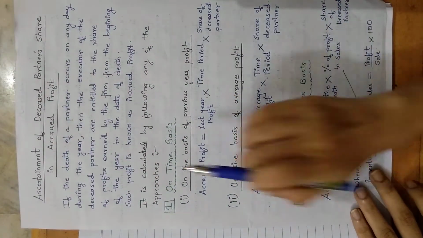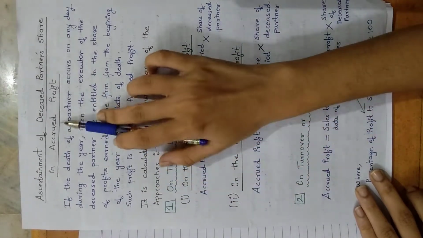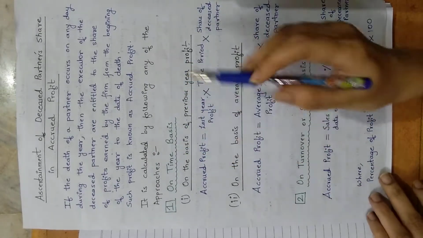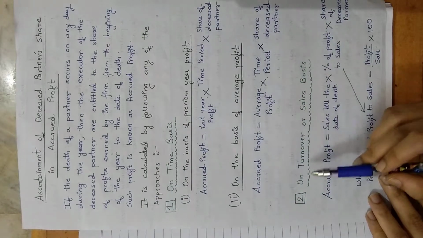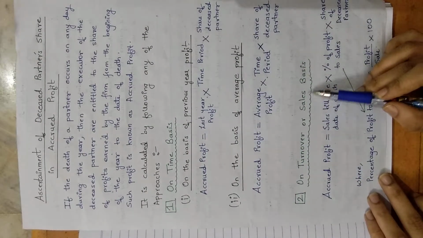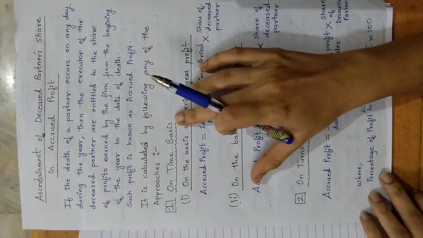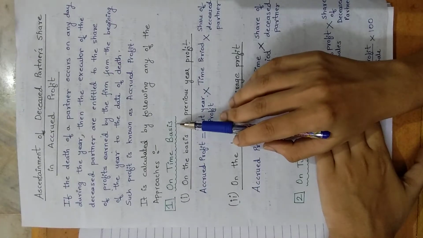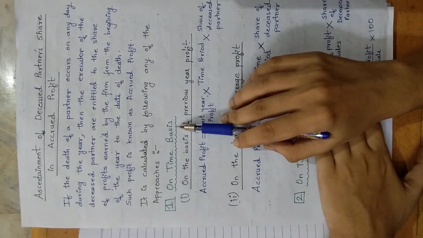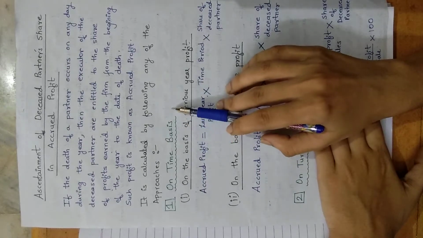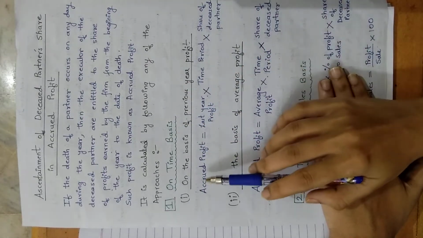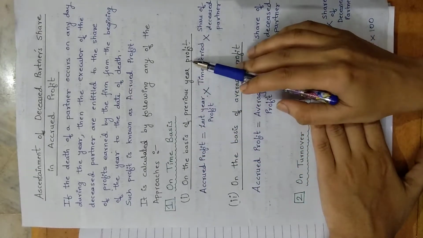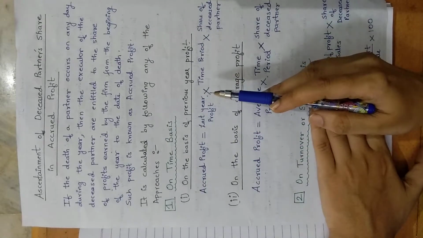Then come to this part. It is calculated. What is calculated? Accrued profit is calculated by following any of the approaches. So there are two approaches: on time basis and second is on turnover or sales basis. So time basis जो आसा, don't look at this part now. On time basis concept आमी already retirement of a partner ह्या चॅप्टरान cover up केल्लो आसा, because in that we have already seen how to calculate accrued profit on the basis of previous year profit, last yearaचे profit घेवन accrued profit आमी कशी calculate करतली.